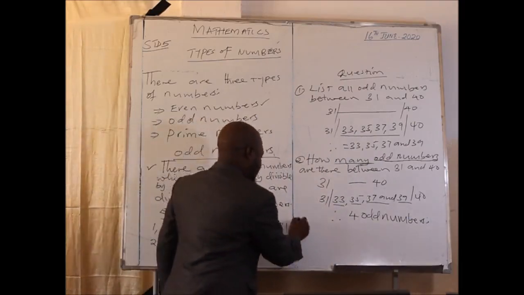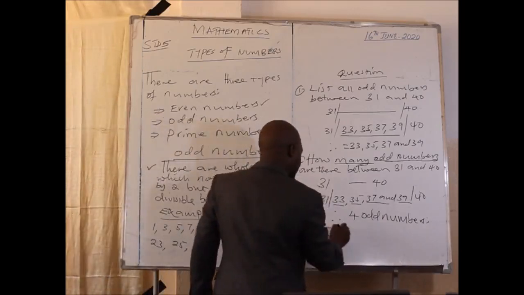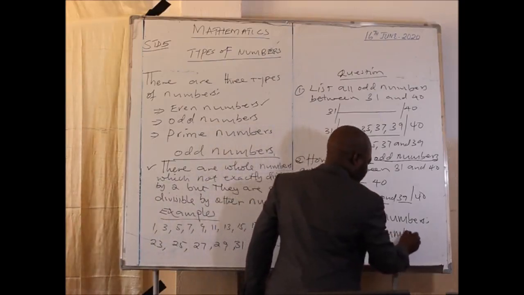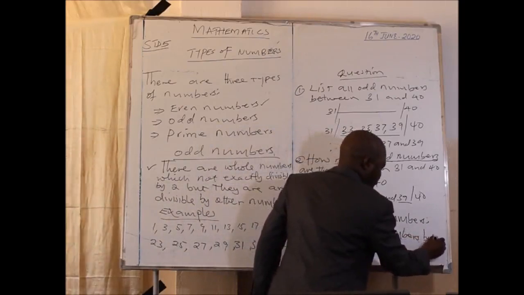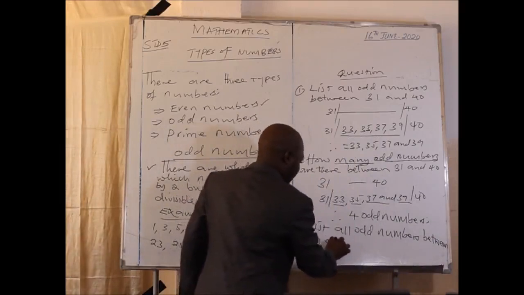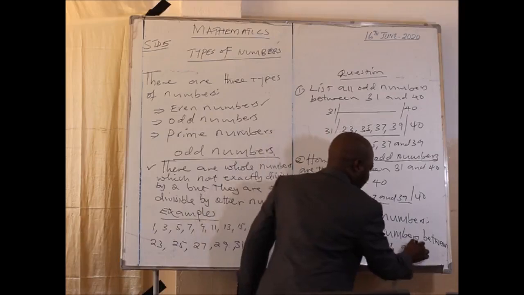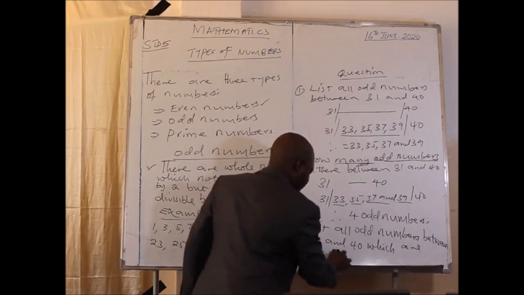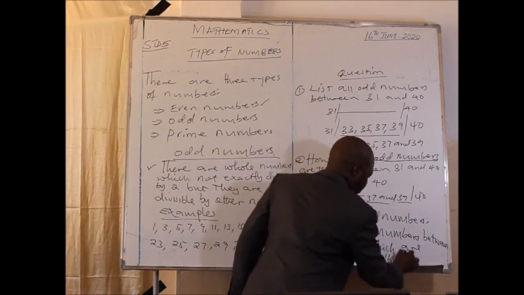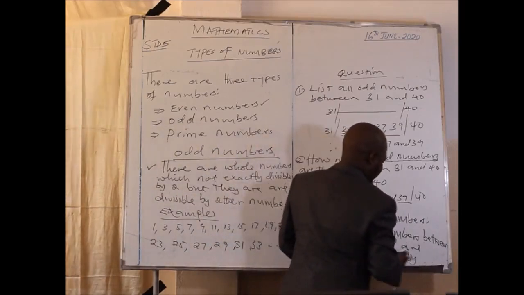Number 3, they could ask you to list all odd numbers between 31 and 40 which are exactly divisible by 3.